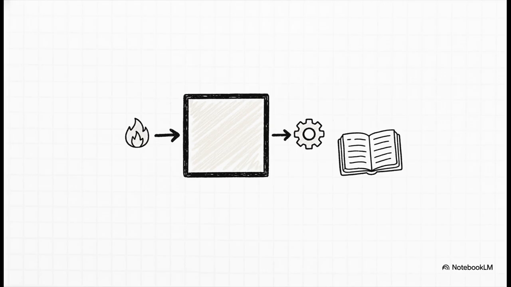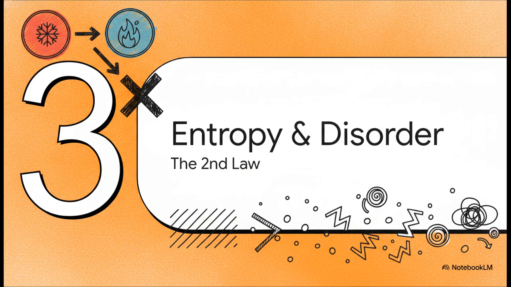If heat flows in, the energy goes up. If the system does work on the outside world, it uses up some of that energy, so it goes down. It is basically the universe's perfect accounting book. Which brings us to Section 3, entropy and rising disorder.